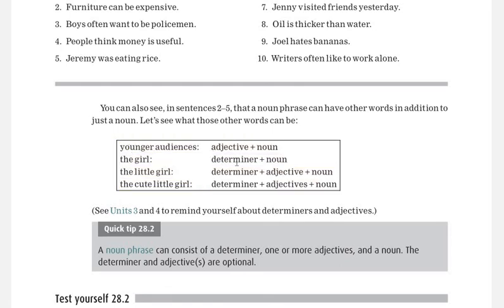The is the determiner and noun. The determiner, little adjective, girl noun. The determiner, cute and little are the adjectives, and girl is the noun. If you have some confusion about determiners, you can go to unit number 3.